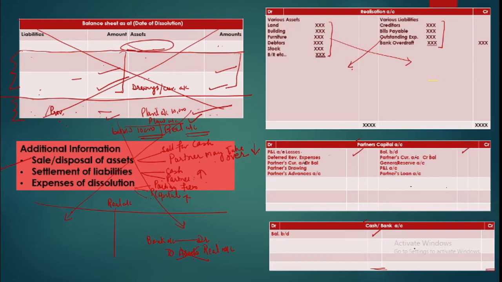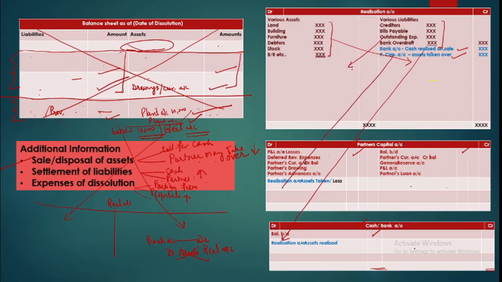Now when you dispose of your assets, these might be taken over by the partner also. So if we sell them for cash, we record cash realized, right? We put money, we write bank account. If it is taken over by partners, it will be written in the partners' accounts. And simultaneously we can make the cross posting. You get money, you post it in the cash account. Okay, this money is posted here in this account, debit side. Partners' amounts are recorded on the debit side because they are reducing their claim.